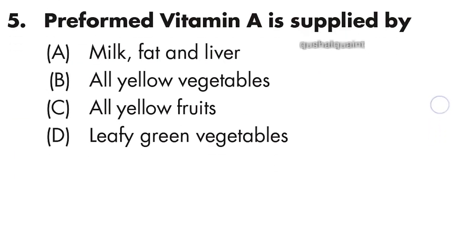Question number 5: preformed vitamin A is supplied by milk, fat and liver. Option A is right. Milk, fat and liver.